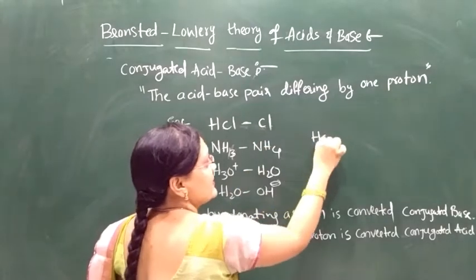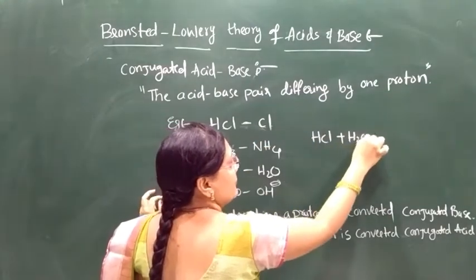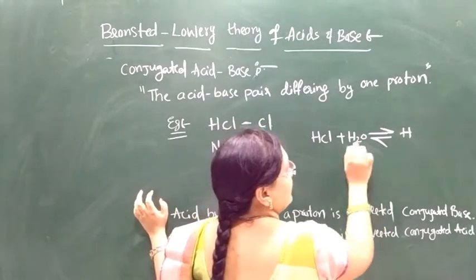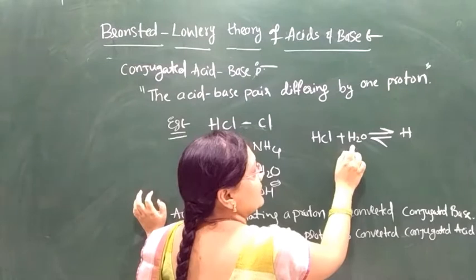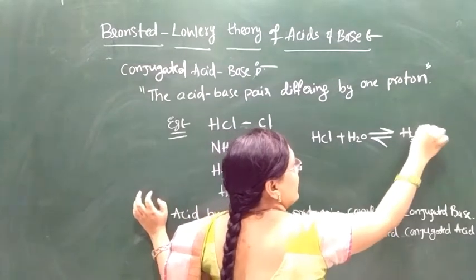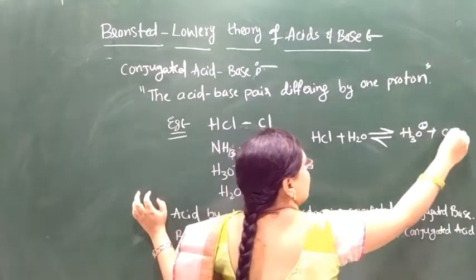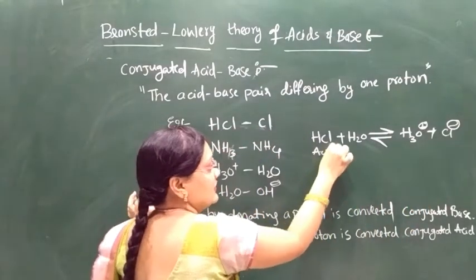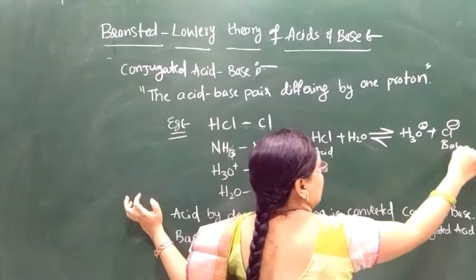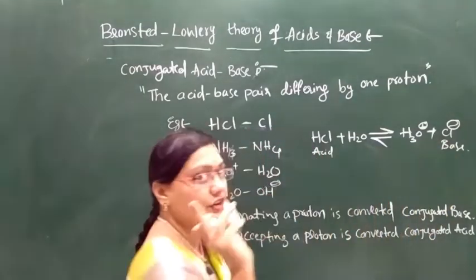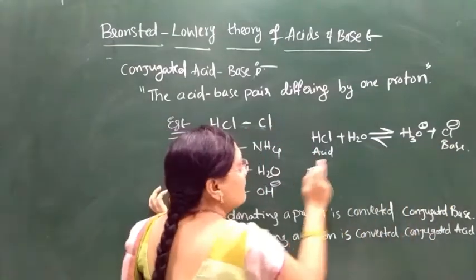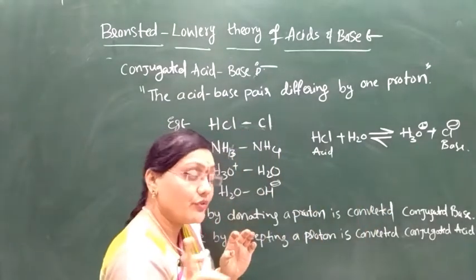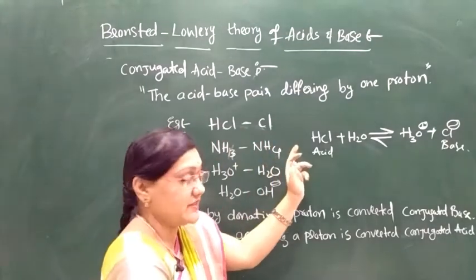For example, HCl plus H2O gives rise to H3O plus and Cl minus, with HCl donating a proton. This is the acid, this is the base. The difference is only one proton. A difference of only one proton is called a conjugate acid base pair.